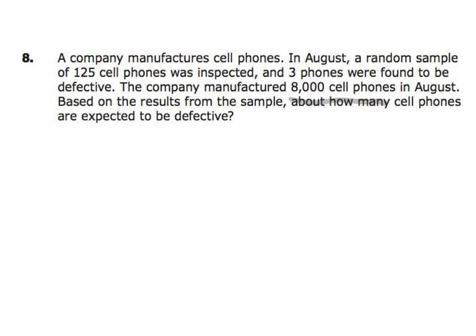So we know that the sample, 3 out of the 125 were defective, equals X out of the 8,000.